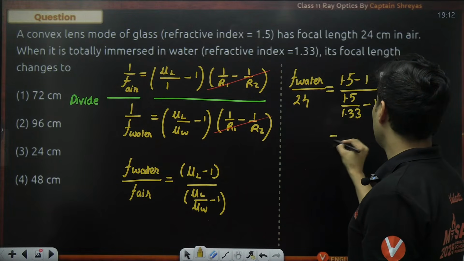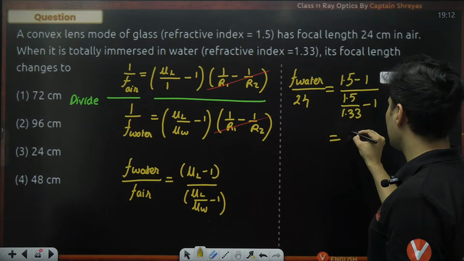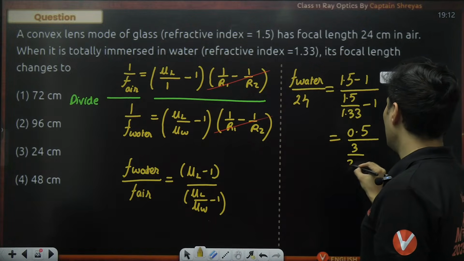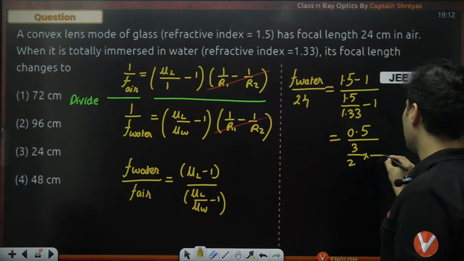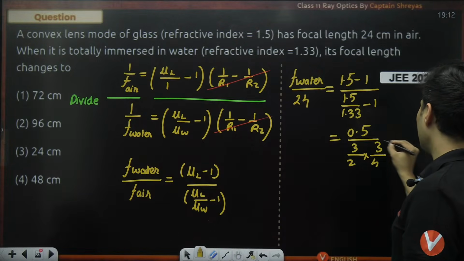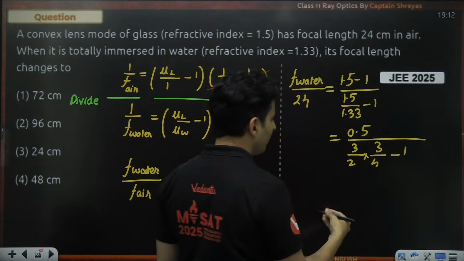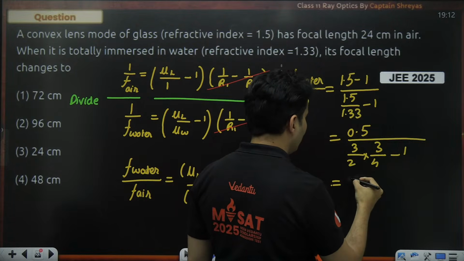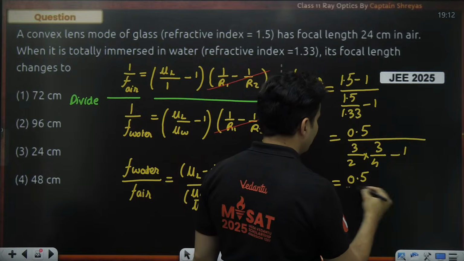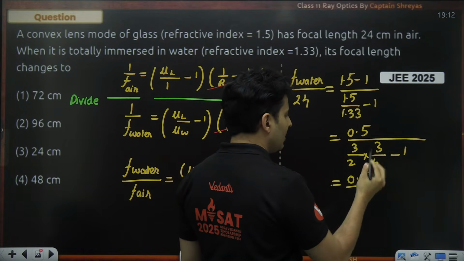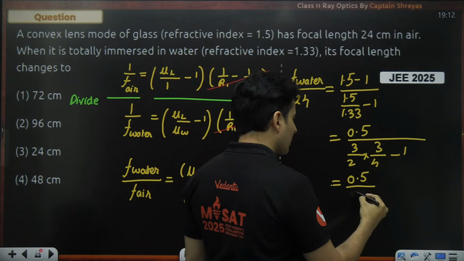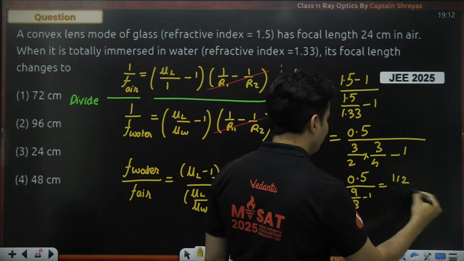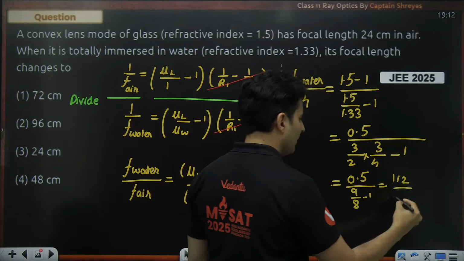So 1.5 minus 1 is 0.5. 1.5 is 3 by 2 and 1.33 is 4 by 3. So this is 9 by 8, minus 1. 0.5 is half. So 9 by 8 minus 1 is 1 by 8.